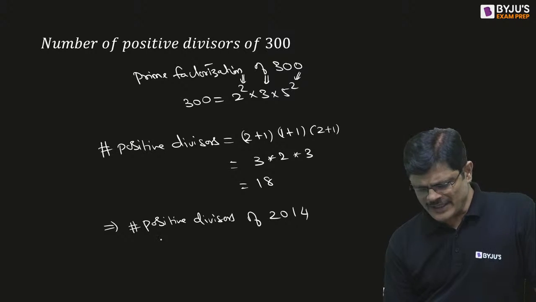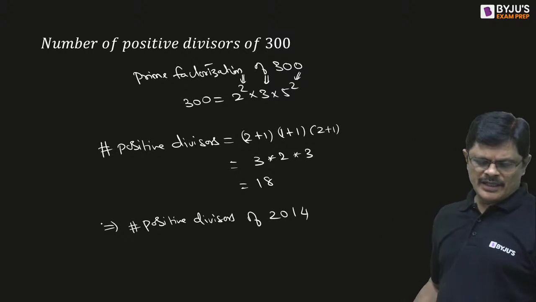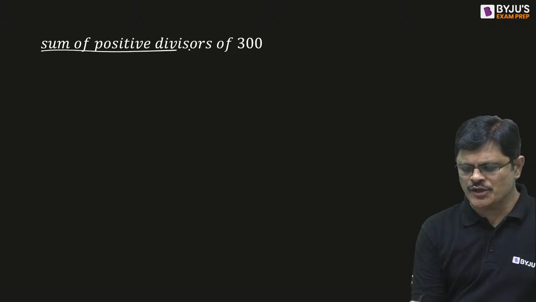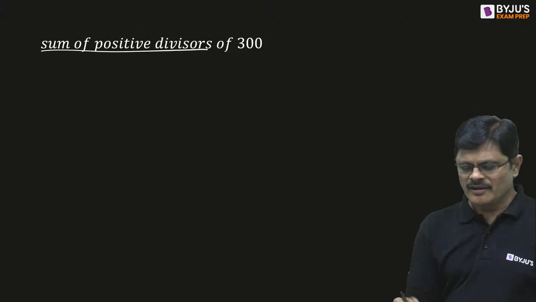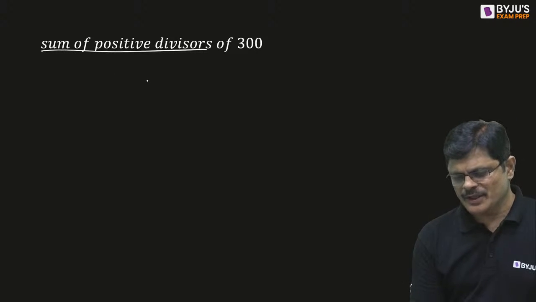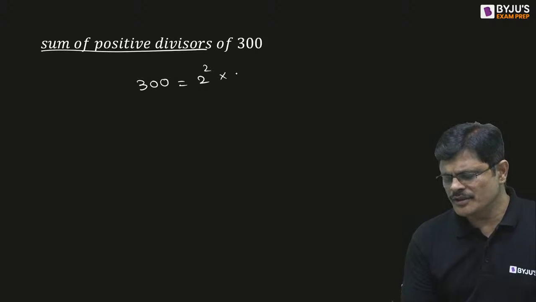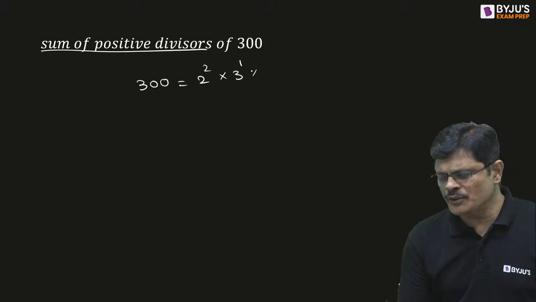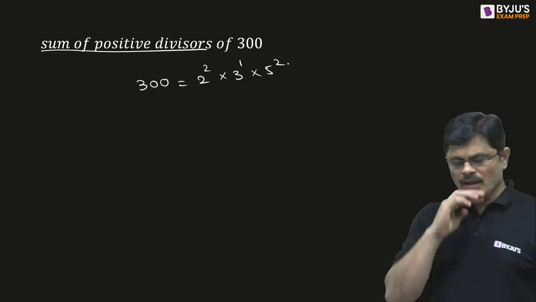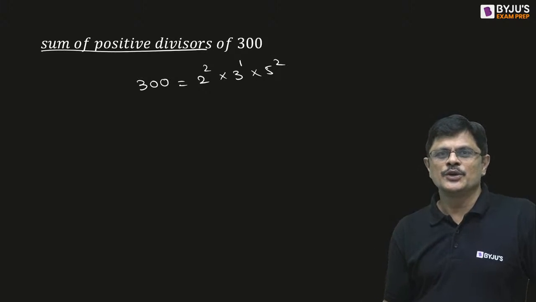So, you can try this problem. There is one more question. They ask you the sum of positive divisors. For the sum of positive divisors, you can use the following formula. Write down the prime factorization, which is 2 square into 3 power 1 into 5 square. You got it?